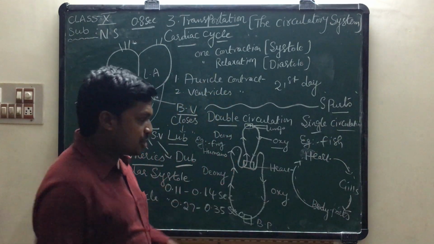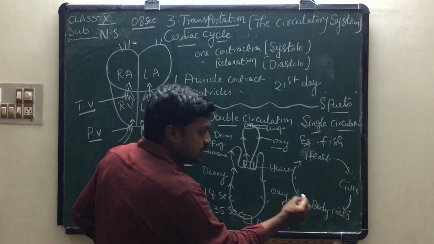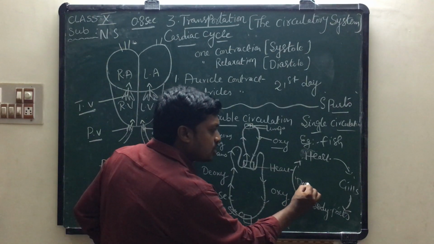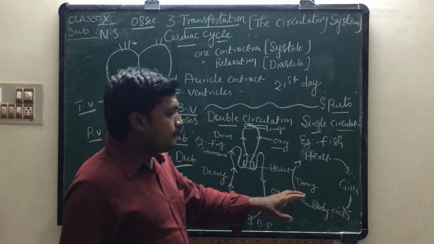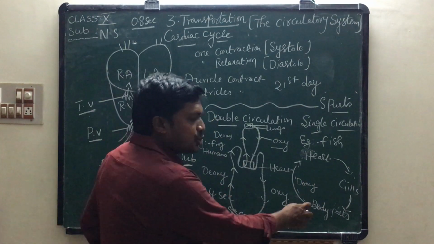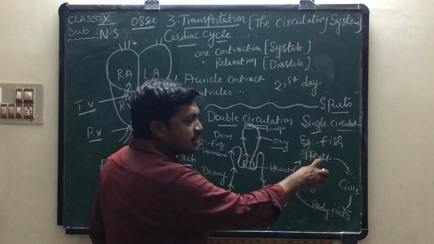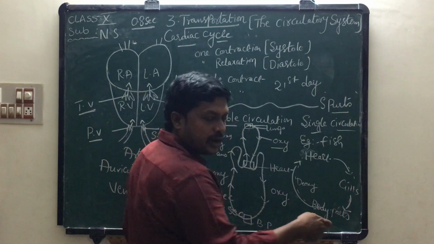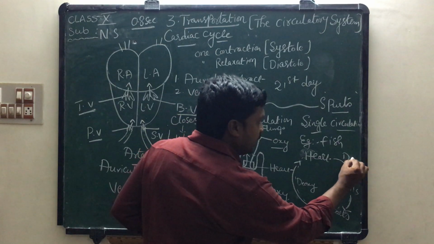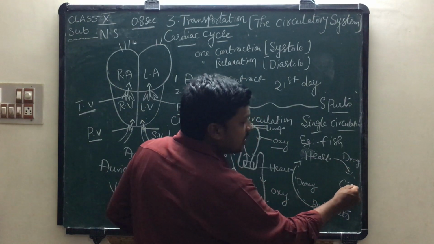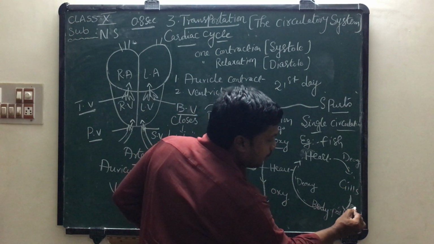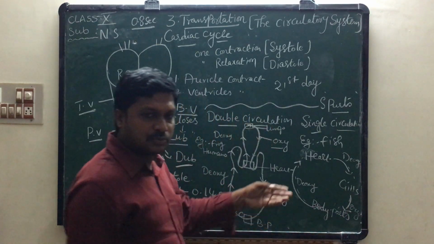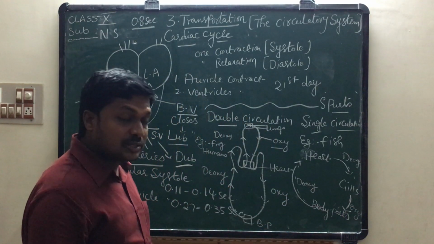If you observe fish, body parts contain which blood here? Deoxygenated blood. The body parts contain deoxygenated blood, which enters into the heart. The heart sends blood to gills for oxygenation. Which blood here? Here also deoxygenated blood. Again, gills send which blood here? Oxygenated blood. Here, if you observe, in gills the blood is oxidized.